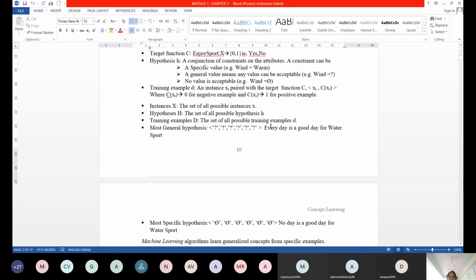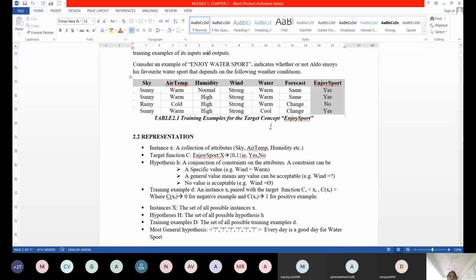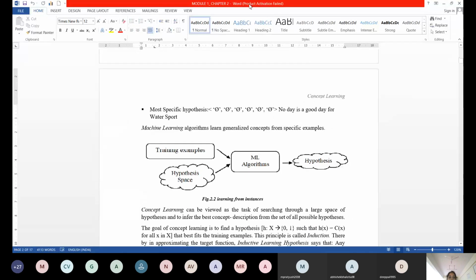In my training example, how many columns are there, except the target concept? Don't take the target concept into the hypothesis. There are 6 columns, and these are represented with commas. The first represents sky. The next one is air temperature.